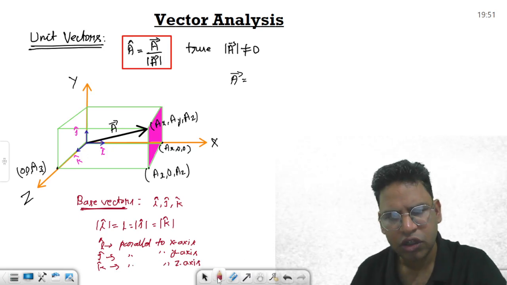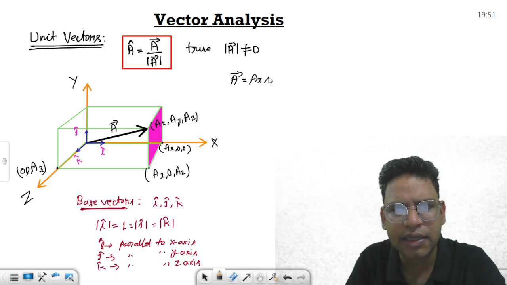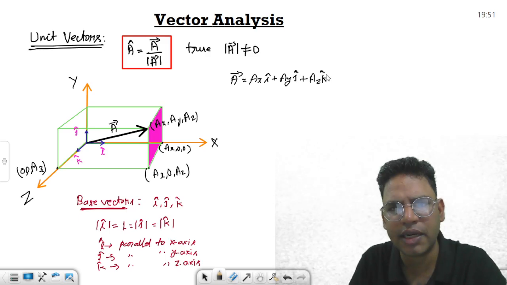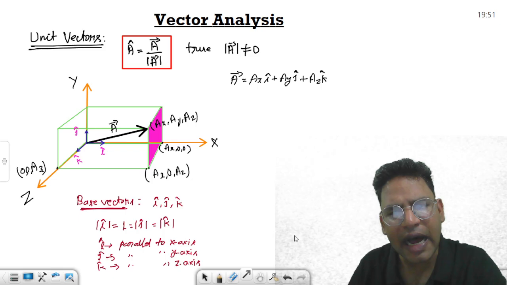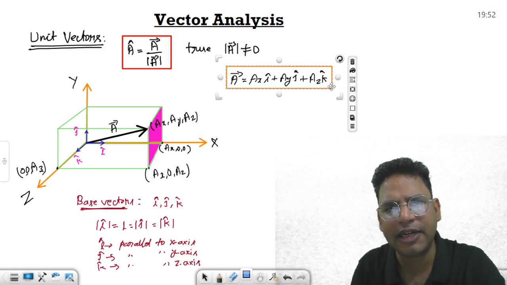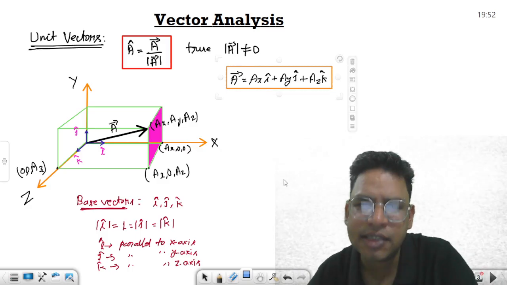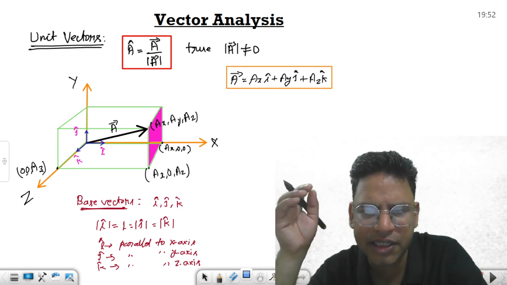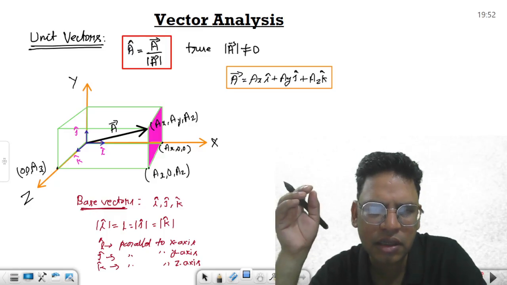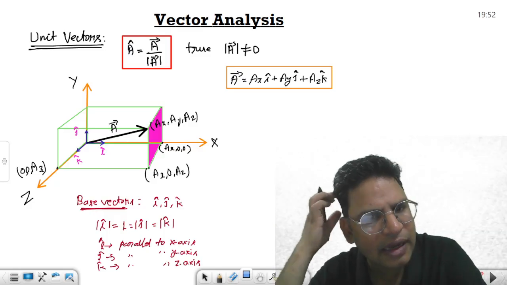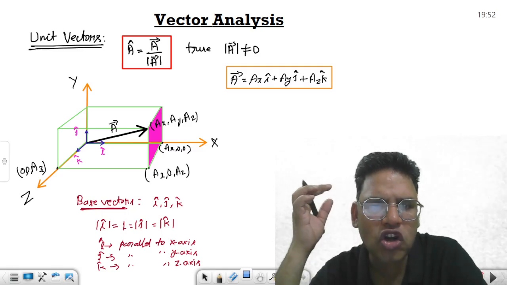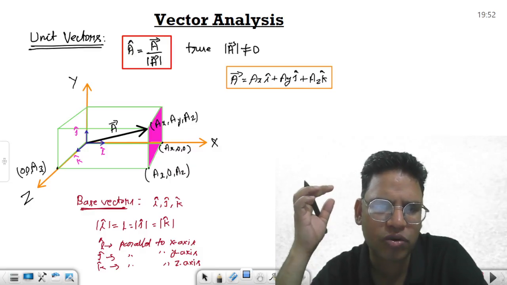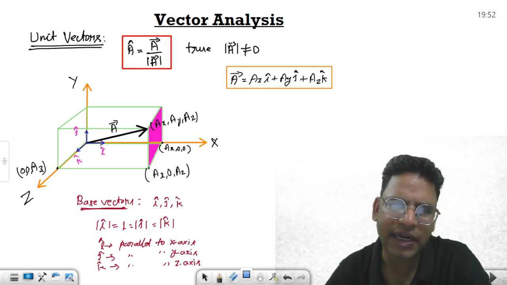So when you write this vector, it is written as Ax i cap, this is Ay j cap, this is Az k cap. It's simply the i cap vector, which I have multiplied by a scalar Ax, and you have this length Ax, right. Suppose I were to multiply it with minus Ax, then it simply goes backward. That is the basic idea. Okay, all right. A, b, c, these are non co-planar; they are not co-planar vectors. So the abc vectors or ijk vectors are non co-planar vectors. So that is how it is written.